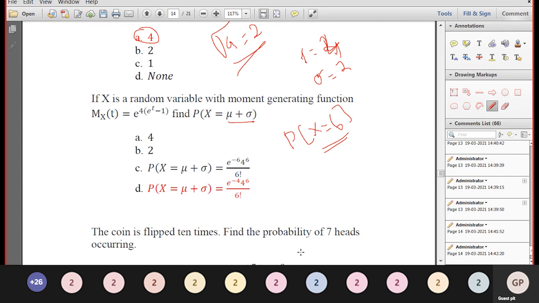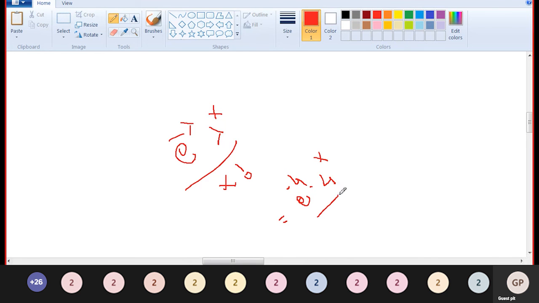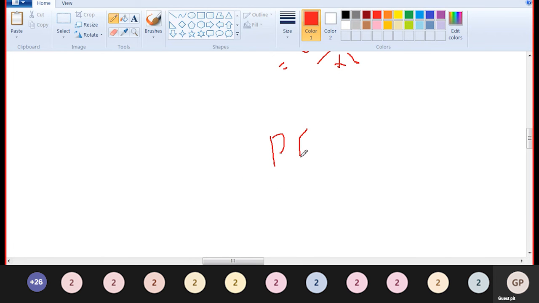What is the formula of the Poisson distribution? E to the power minus lambda, lambda power x divided by x factorial, which is e to the power minus 4 into 4 power x divided by x factorial. What is the question? P of x equal to 6. Just replace x equal to 6: e to the power minus 4 into 4 power 6 divided by 6 factorial.